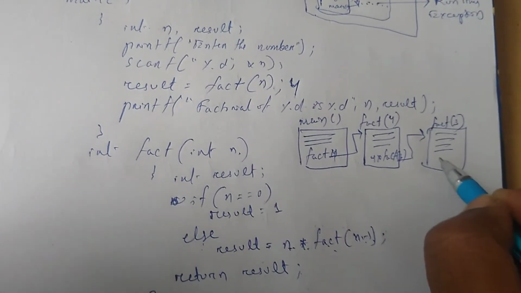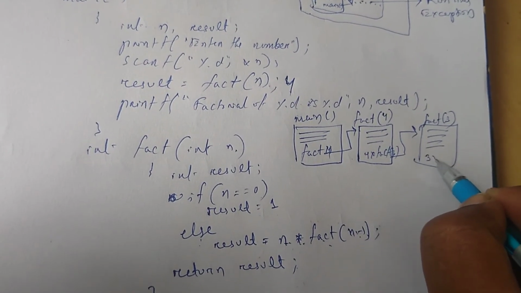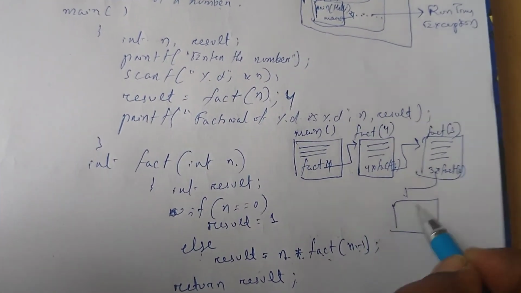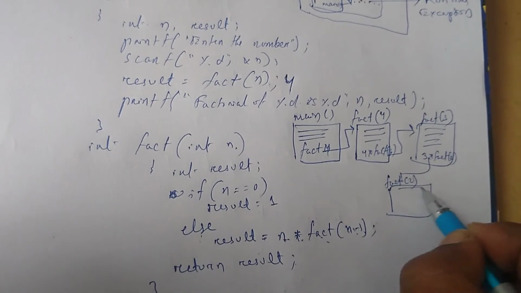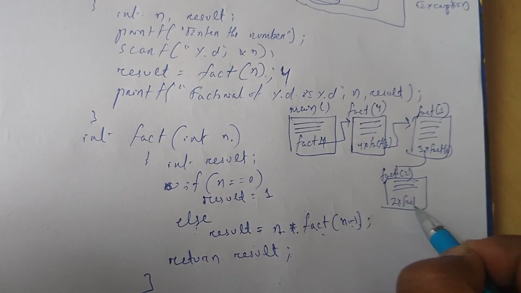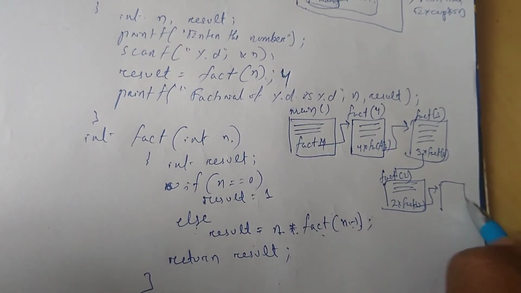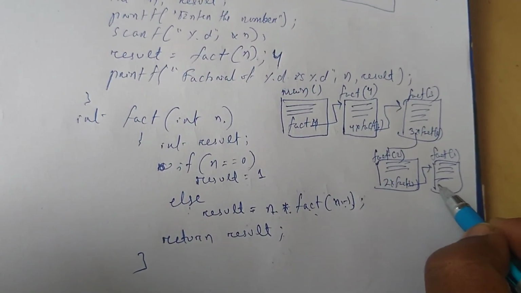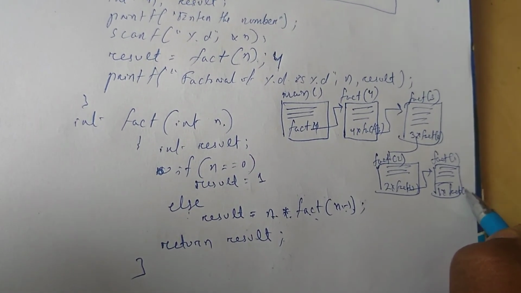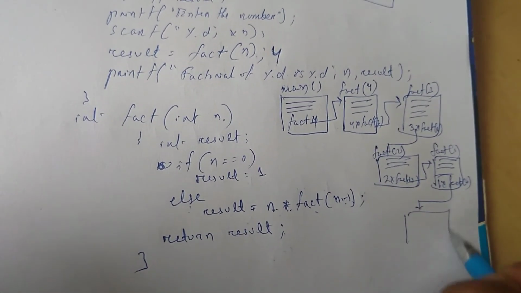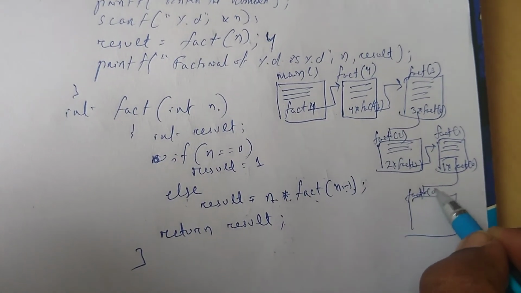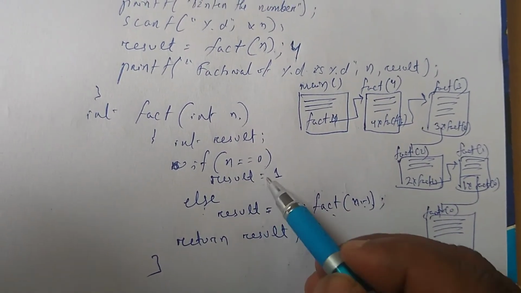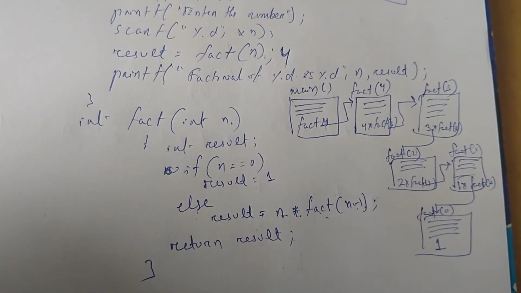Some common lines are there. Again the result is 3 into fact of 2. Again for fact of 2, another frame will be created, some common lines of code, again 2 into fact of 1. For fact of 1, again another frame will be created, some common lines of code, and 1 into fact of 0. For fact of 0, another frame will be created, some common lines of code, and here, if n equals 0, result is 1, that means 1 is returned.